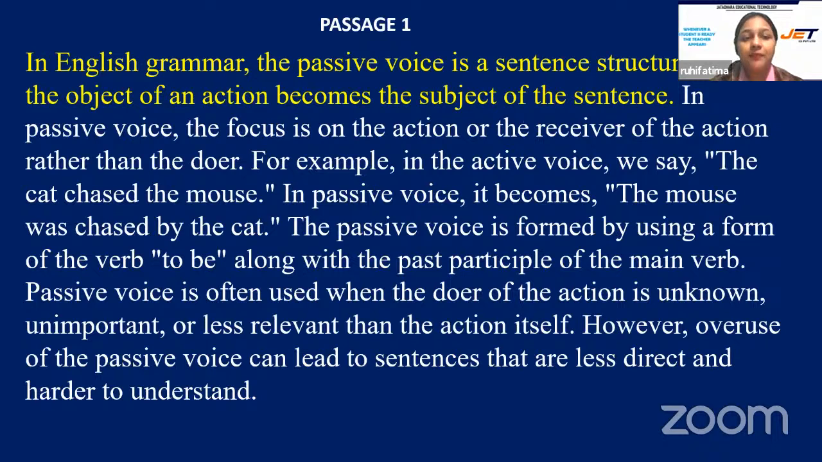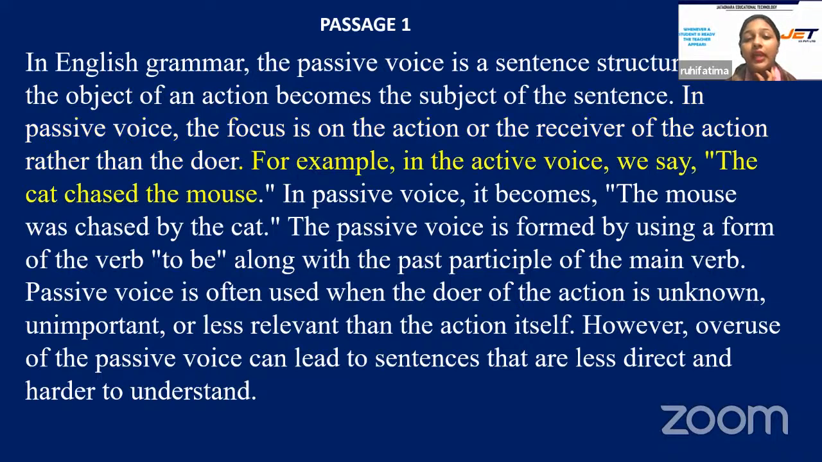Here we have our first passage. It's about passive voice. It's about the grammar portion, passive voice. Let's read it. In English grammar, the passive voice is a sentence structure where the object of an action becomes the subject of the sentence. In passive voice, the focus is on the action or the receiver of the action rather than the doer. In passive voice, the focus is on the action, not on the doer.